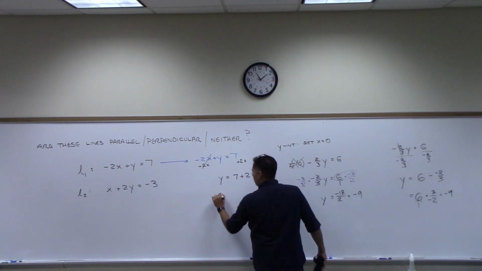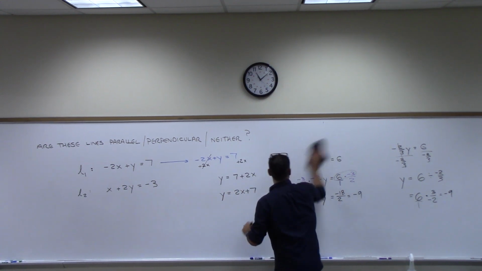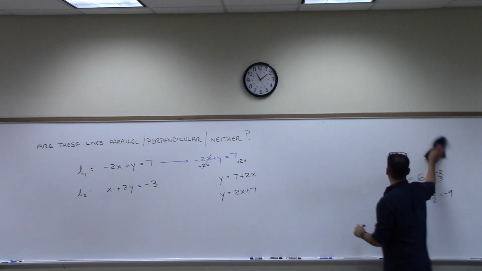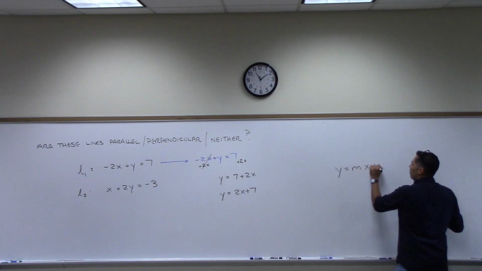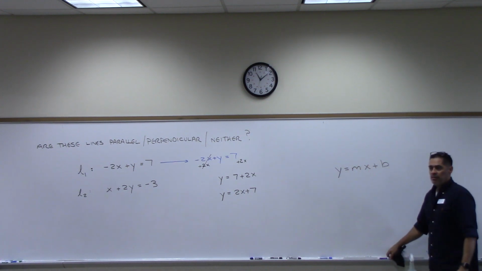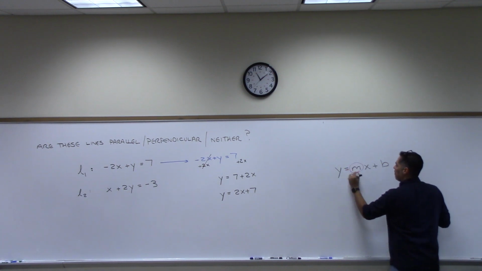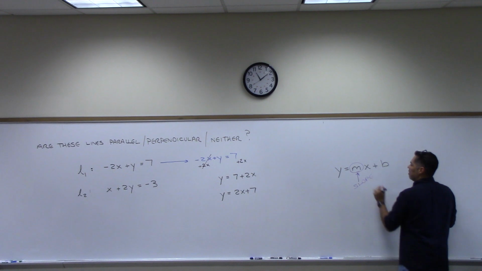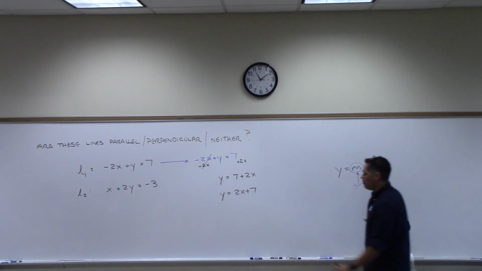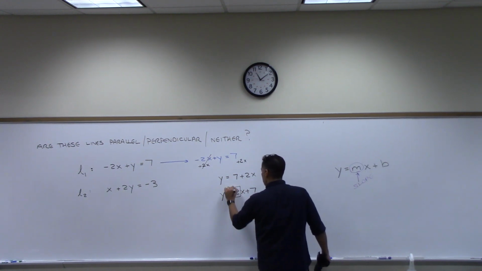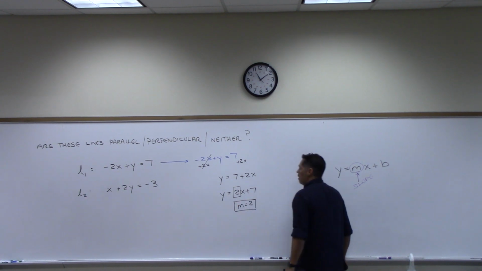Now this I'm going to rewrite as 2x plus 7, and this is where you need to remember when we were studying lines that there was a special form for a line, y equals mx plus b. I know we talked about it. It's somewhere in your notes. If you can solve for y, then the number in front of x, that's your slope. The number in front of the x is your slope. So what is the slope of this line? 2. Slope of this line is 2. So I'm going to put m equals 2 for this one, all right? Okay, that's my first line.